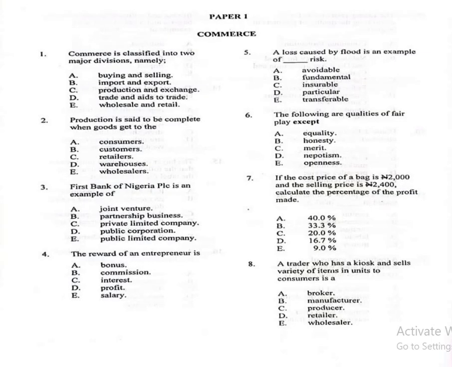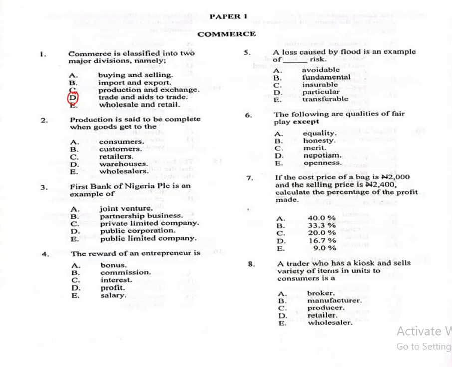Question number 1. Commerce is classified into two major divisions, namely A, buying and selling, B, import and export, C, production and exchange, D, trade and aids to trade, E, wholesale and retail. The correct answer is D. Commerce is classified into trade and aids to trade.